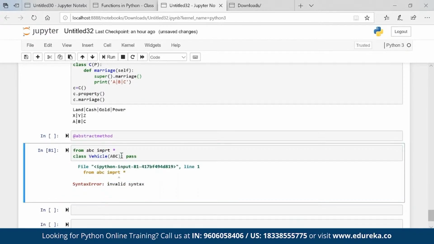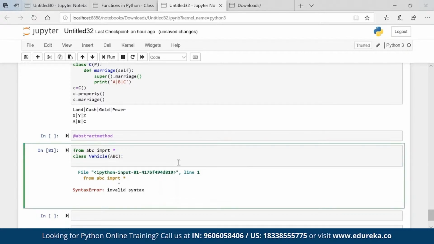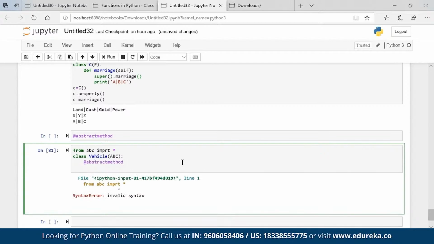You can see that it is ABC colon. Okay, I'll put the method, and this is an abstract method. So in class Vehicle there is an abstract method, def m1 self pass.